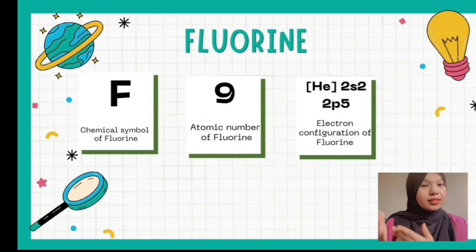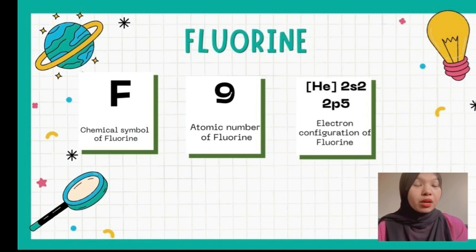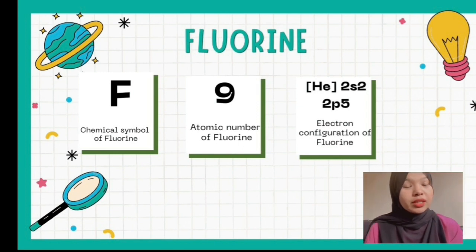Okay, as you can see here, the symbol of fluorine is F, while the atomic number of fluorine is 9, and the electron configuration of fluorine is [He] 2s2 2p5. Another electron configuration of fluorine is 1s2, 2s2 and 2p5.